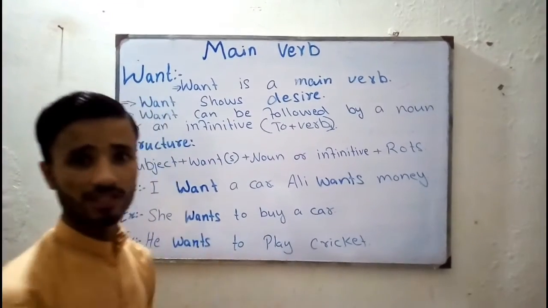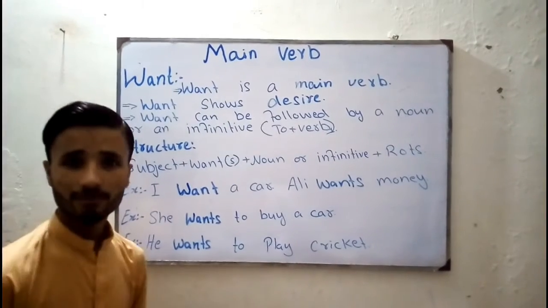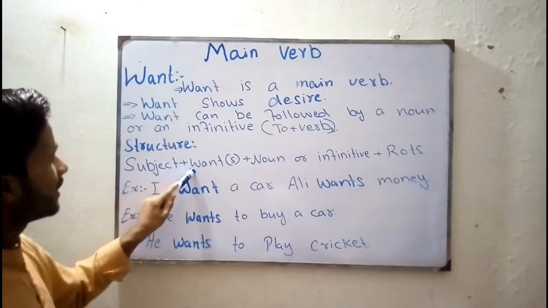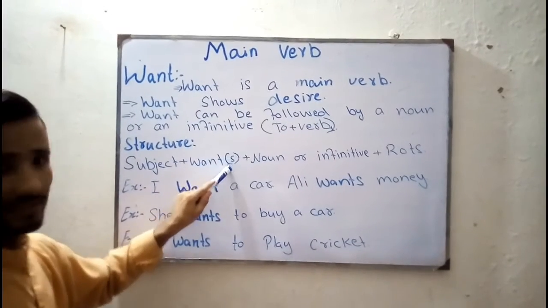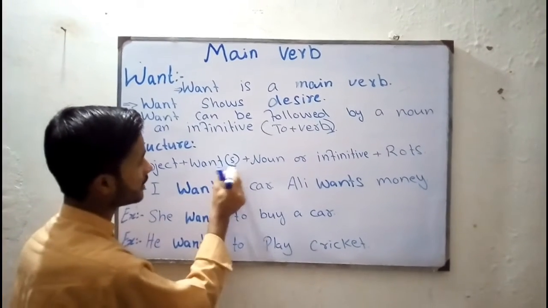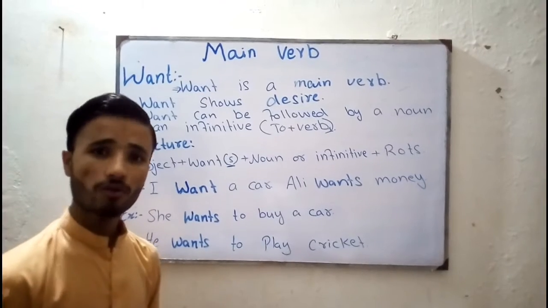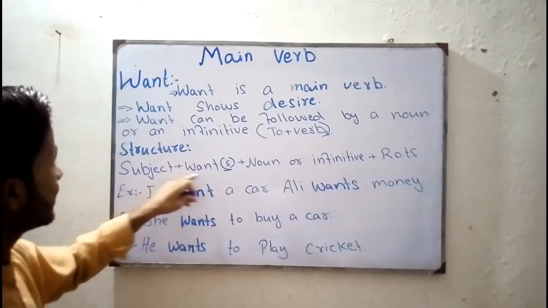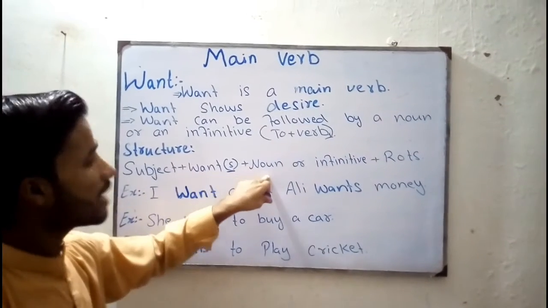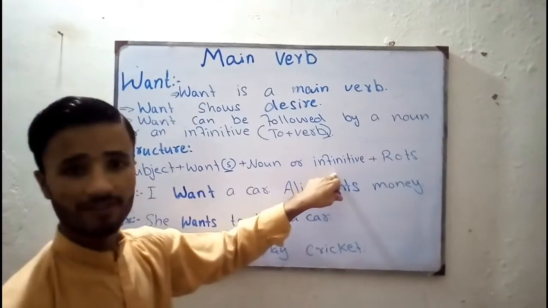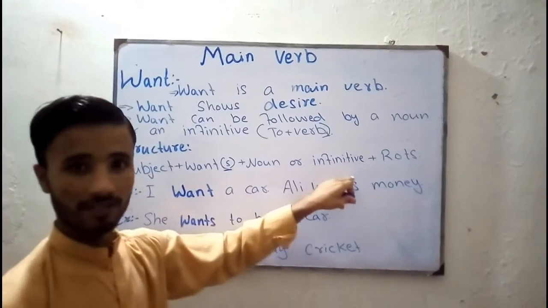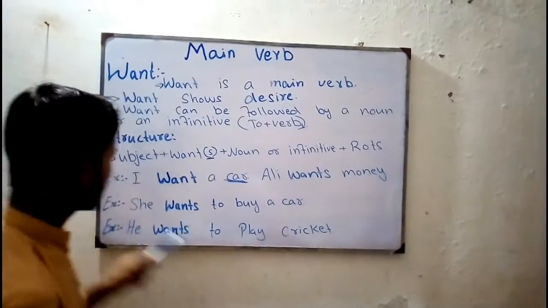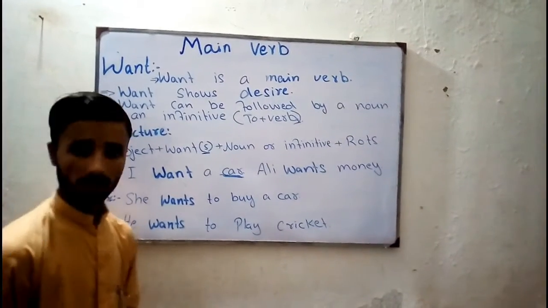How? Come to the structure. After structure and examples, you will come to know how. Structure: subject plus want or wants. Here we put s in bracket. So it means that it can be want or wants, but according to the sentence. Is this clear? See, subject plus want or wants plus noun or infinitive, plus rest of the sentence. Okay, come to the example. After example, you will come to know what is want.